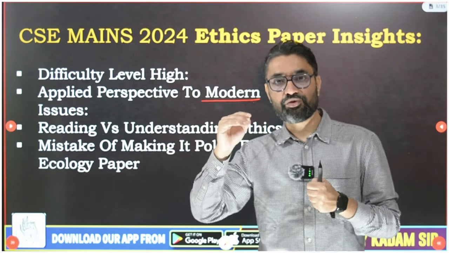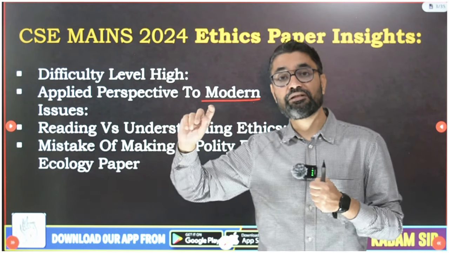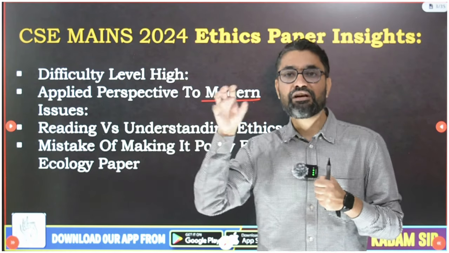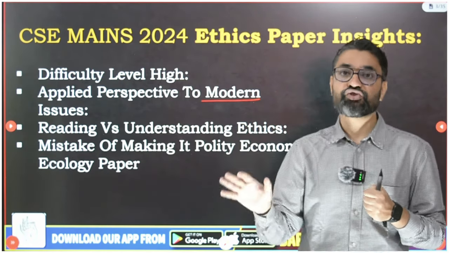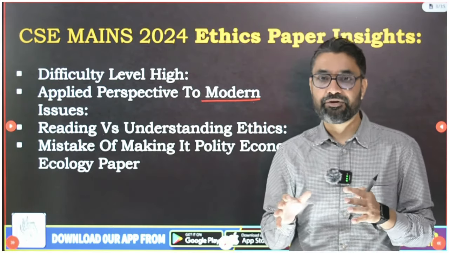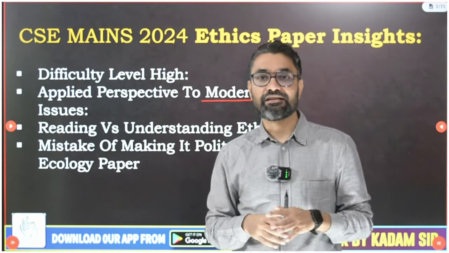In most of the questions they have added the words explain with suitable examples, or explain within the modern context, or give examples from modern times. So clearly in section A, they want you to answer most questions from a current, applied perspective. That's why, guys, just reading ethics is not enough.